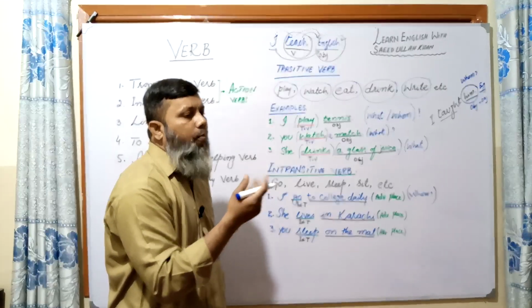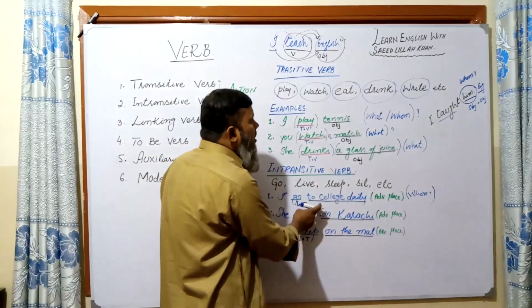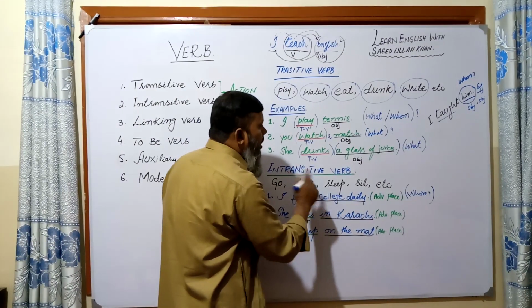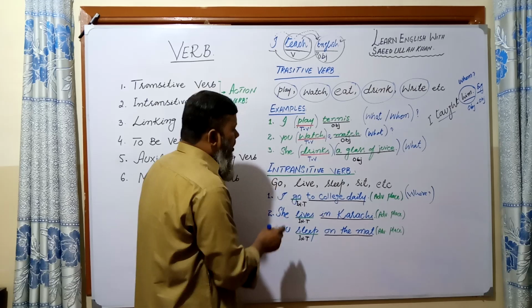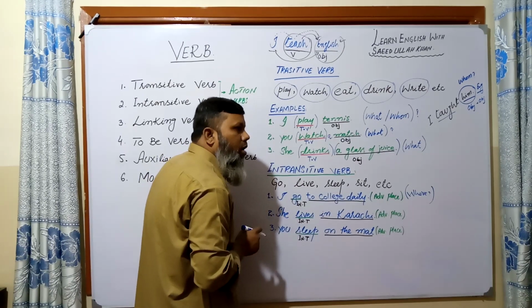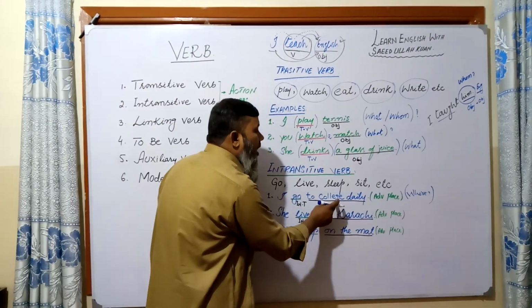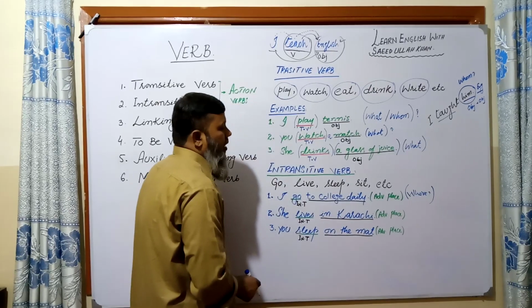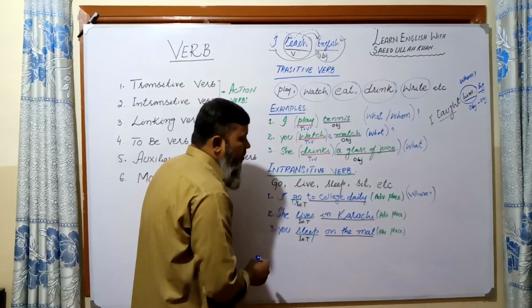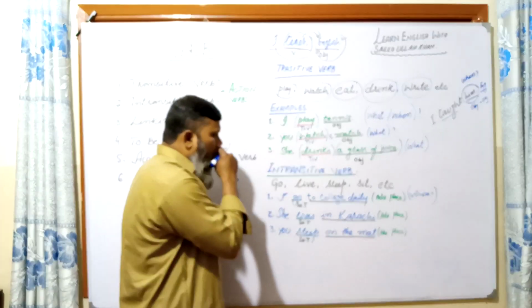So college is a place, but my dear, it does not give an answer of what or whom. That is why it is not an object. So go does not require any object. In this manner, we can say it is an adverbial phrase, we can also say adverb phrase. So this go is an intransitive verb.